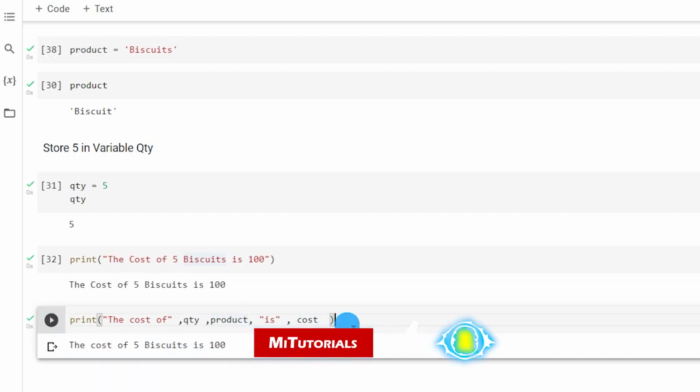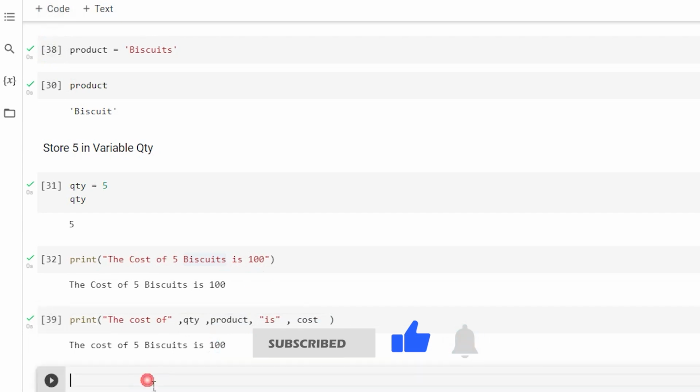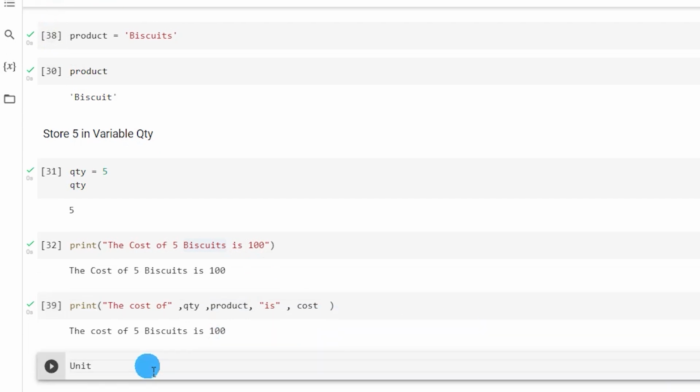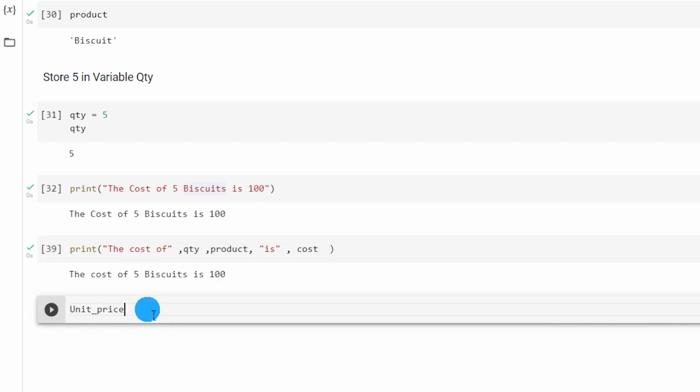Now let's calculate the unit price of this particular biscuit. Let's add a new line and calculate unit price. I'm going to create a new variable over here, unit underscore price. Variables cannot be created starting with numbers; it always needs to start with letters. So I'm going to say unit price is equal to my cost divided by quantity, the variables that we have created.